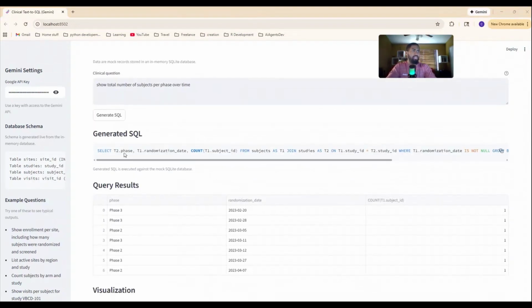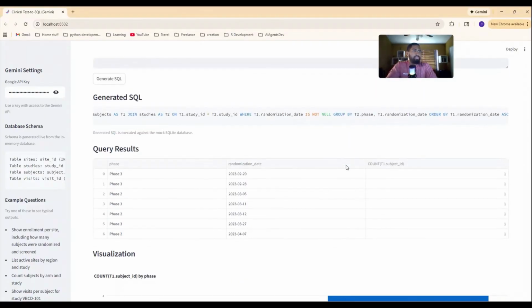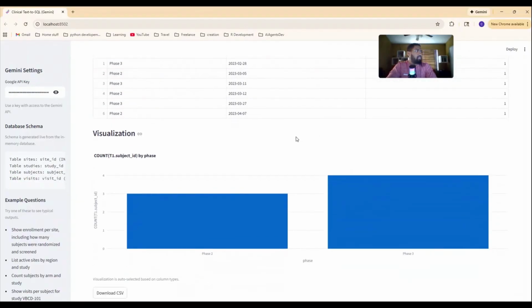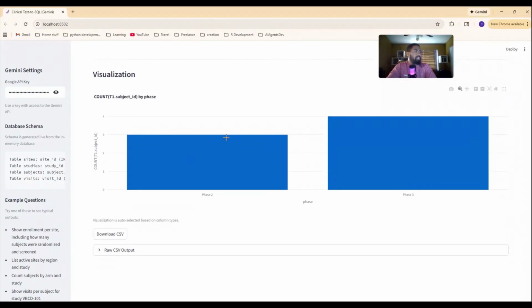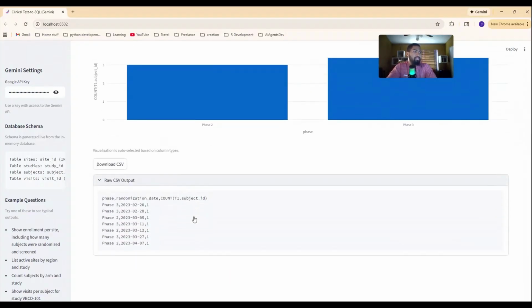And as you can see, it generates a SQL query. Select T2.phase, T1.randomization_date, count from subjects as T1, join studies, and so on. Beautiful. And then we get our results. I see phase 2s and phase 3s with randomization dates, with a visual of a bar chart: clearly in phase 2 there were 3 subjects, in phase 3 there were 4, and now we can download the CSV and see the raw output.